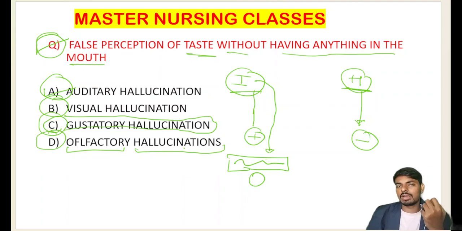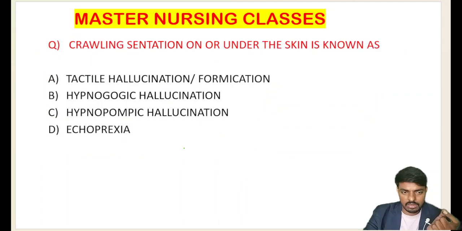Hallucination is when the person falsely perceives something which does not actually exist in reality. That is what we call hallucination. Okay, so I think the concept is clear for you all. One more hallucination we have here.